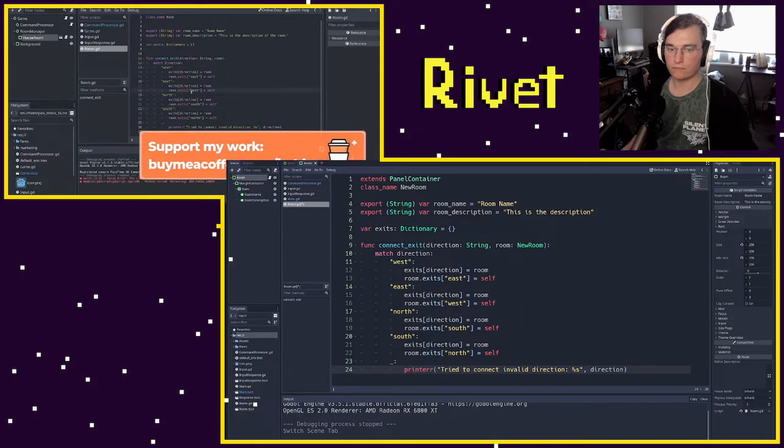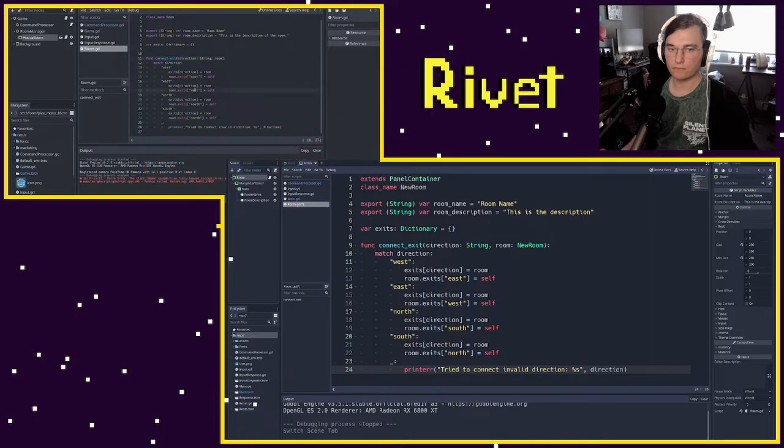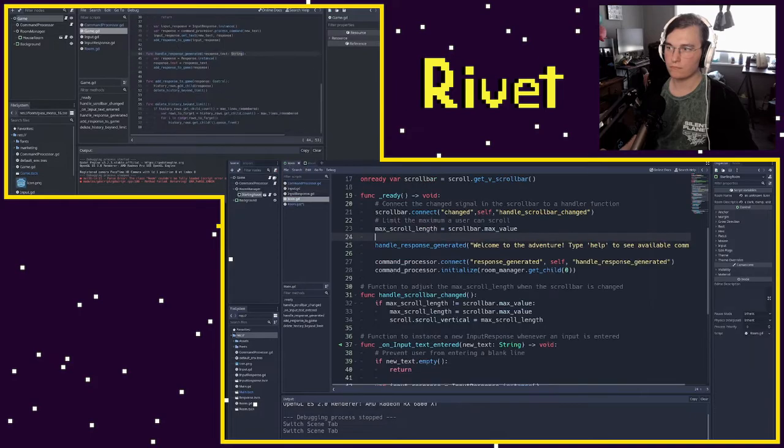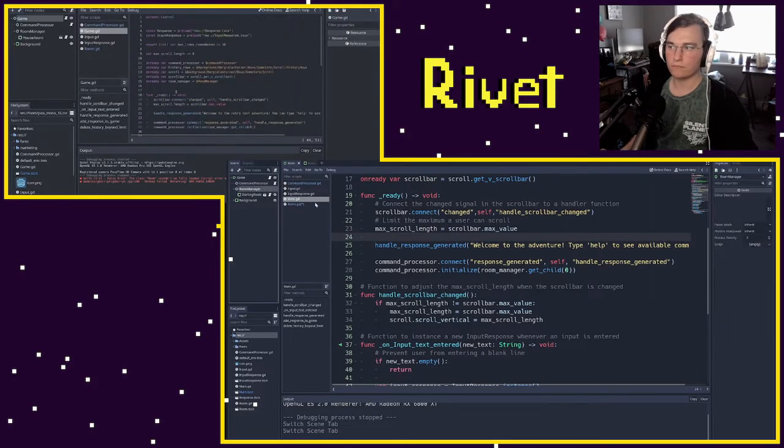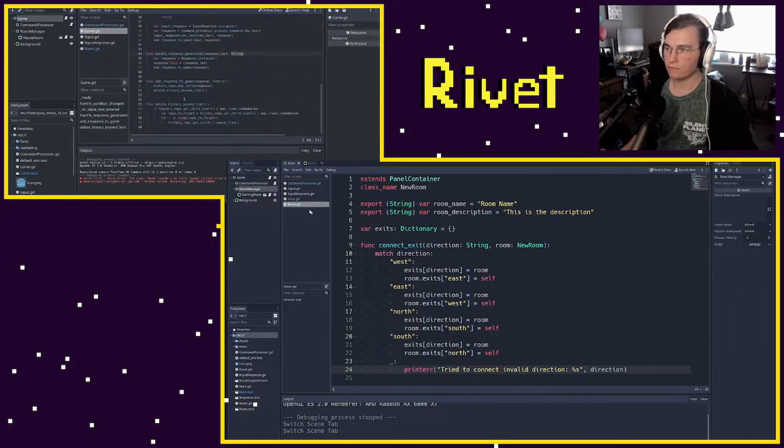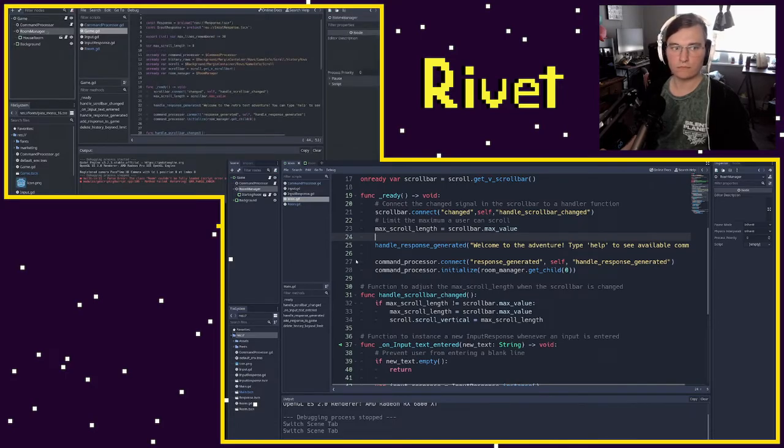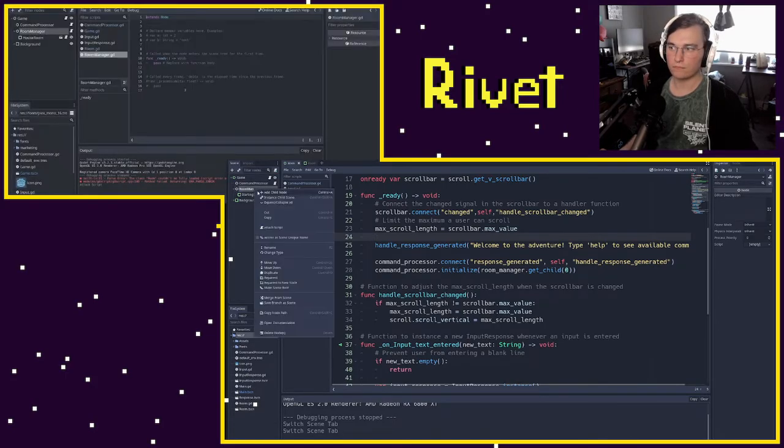Okay, so we have this connect function, but where are we gonna actually connect these from? Where are we gonna call this function? And I think where we want to do this is in our room manager. So this is why we added this node earlier. We could do it in our game state, but I want our game to really handle connecting between our player input and our responses, and it shouldn't really have to know about how rooms are being set up. So in our room manager, we're actually going to add a script.